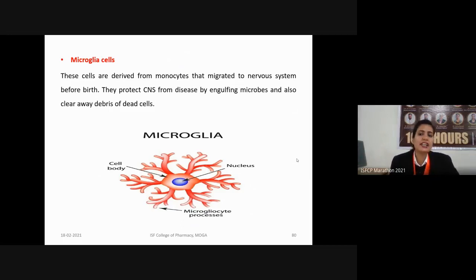Hence, the function of the microglial cell is also to carry out phagocytosis, but in the CNS, that is, in the brain or the spinal cord. This is the structure of a microglial cell. It contains the cell body, a nucleus, and the microglial processes, which are the branching of the microglial cell.